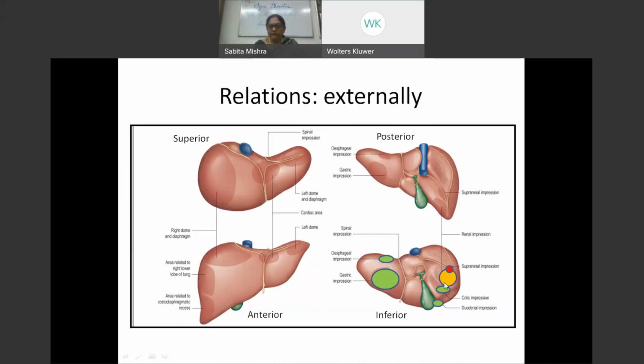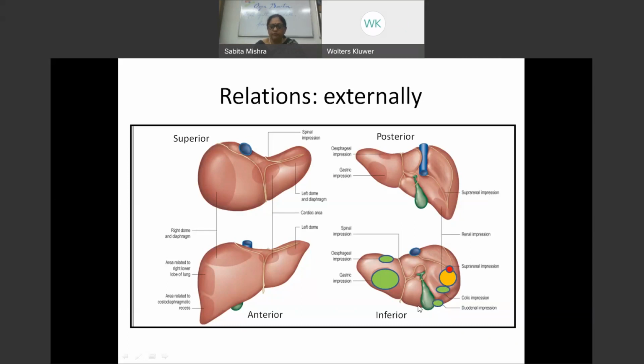On the right side, it's the renal and the suprarenal. So the peritoneum, which is coming from the posterior layer, is actually coming in front of the renal and the suprarenal area. And near the inferior part of the right, we have the colic impression, and near the quadrate lobe, one has the duodenal impression.